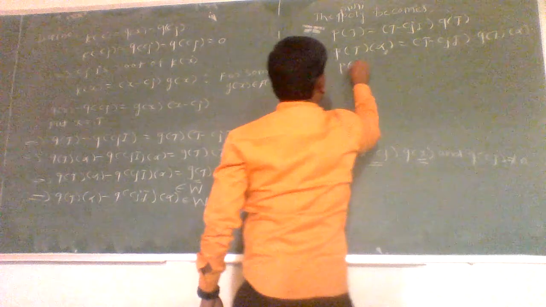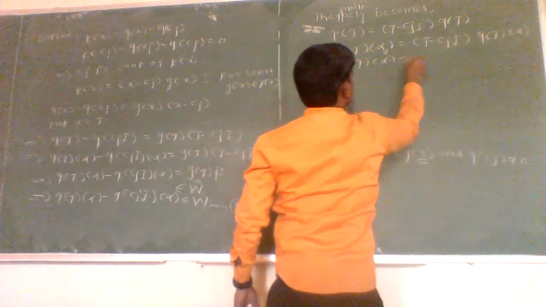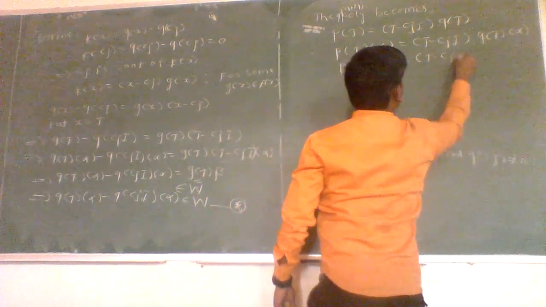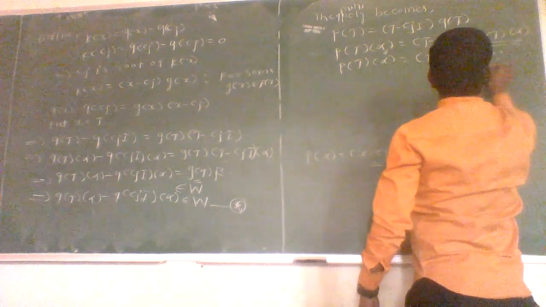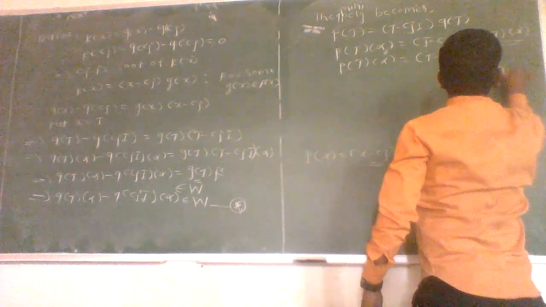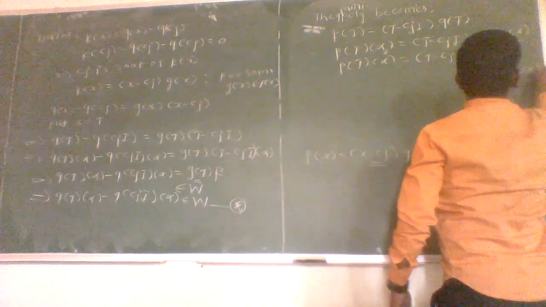Let us take this one as gamma, where gamma is equal to q of T of alpha.